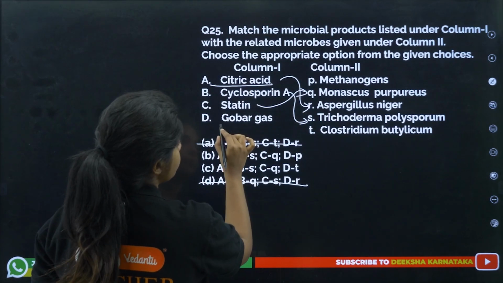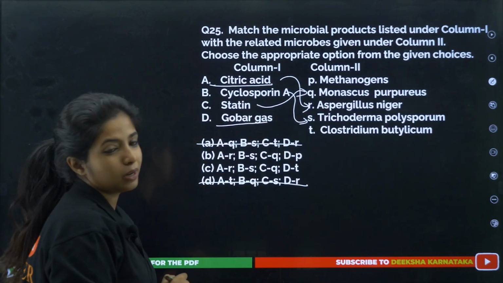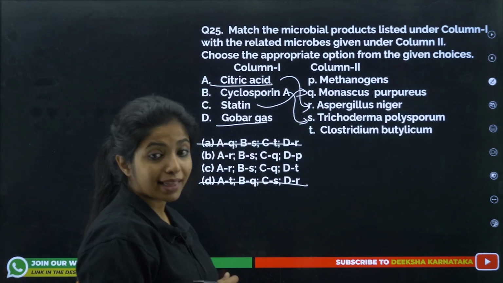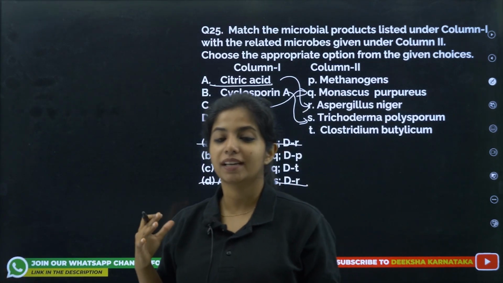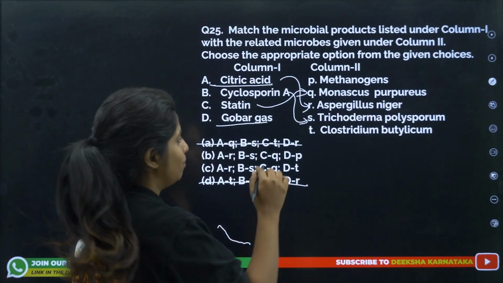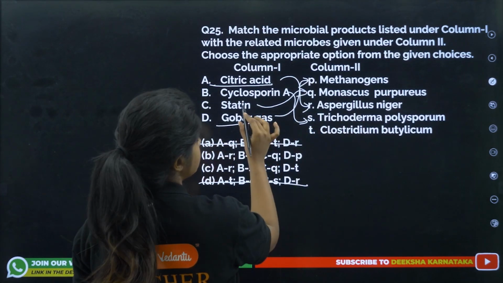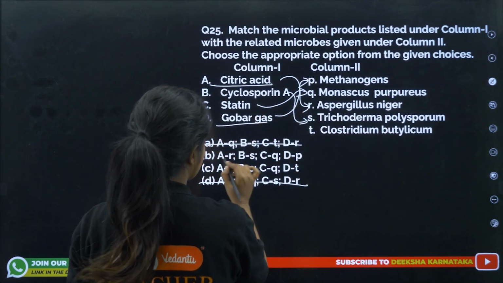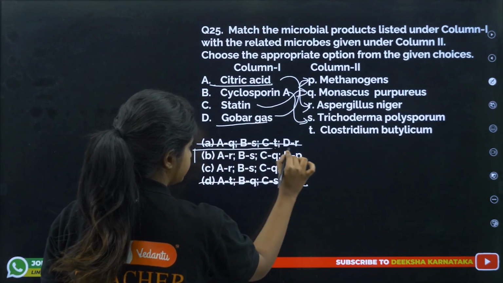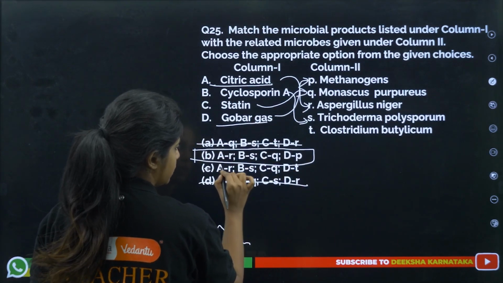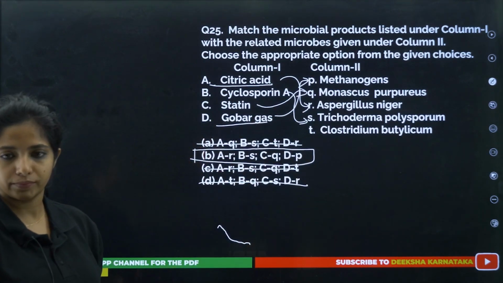Now you have just one option that is different. Gobar gas is being produced with the help of what? Methanogens, my dear children. Methane, so you can relate. So D goes with P. So this becomes your answer, whereas you can eliminate this other option.